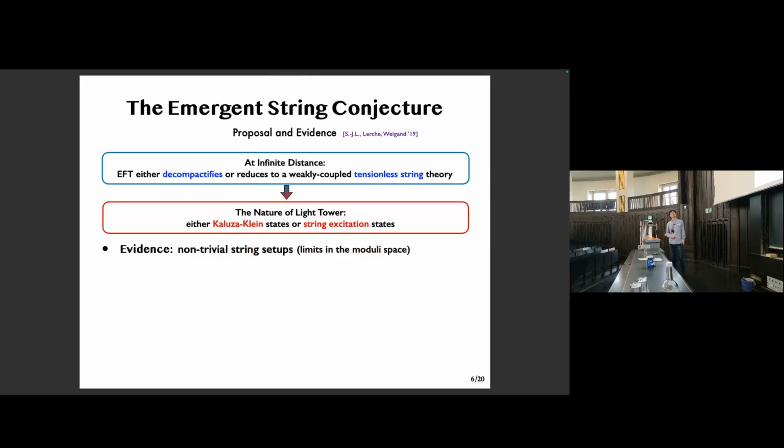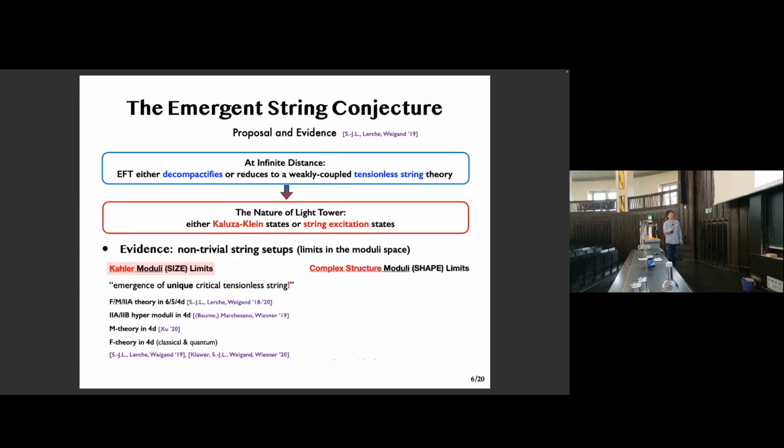And strong evidence arises from non-trivial string setups at infinite distance in the moduli space, both for Kähler and the complex structure limits. As for the Kähler or the size limits, the possibility of decompactification is perhaps natural, but the emergence of a unique critical tensionless string is not as obvious. This has nevertheless been carefully addressed in M and type II theories on Calabi-Yau threefolds, M theory on G2 submanifolds, and also in four-dimensional F theory with minimal supersymmetry. And as for the complex structure or the shape limits, it's sometimes difficult to observe decompactifications.